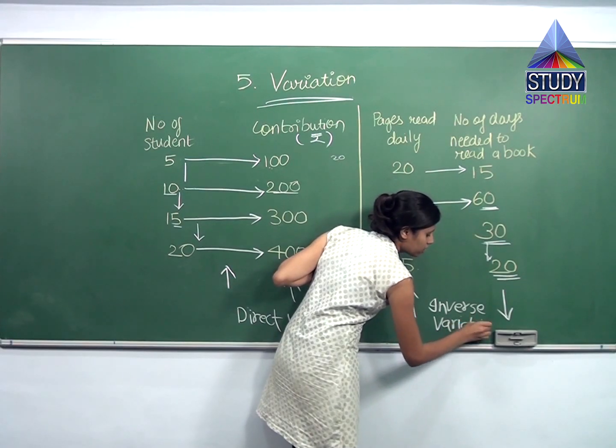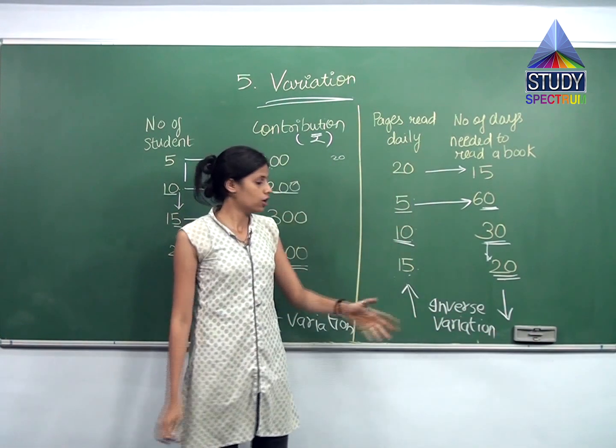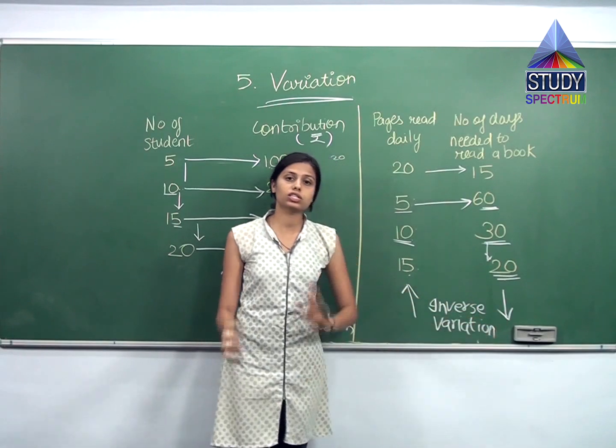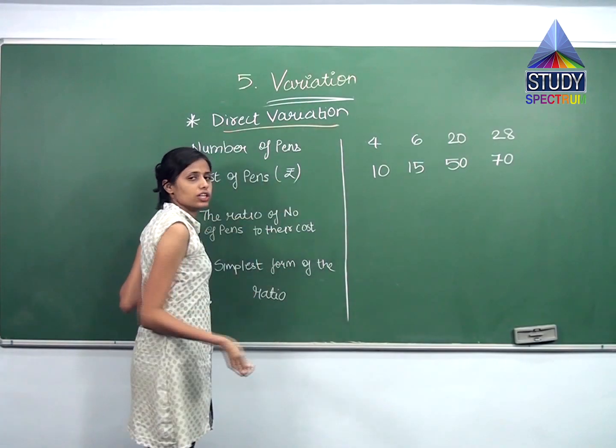What do you mean by inverse? Inverse means opposite or ulta. So that is what is happening. When this is going upwards, it is going downwards. So this is what inverse is. Now we will study direct variation in detail.